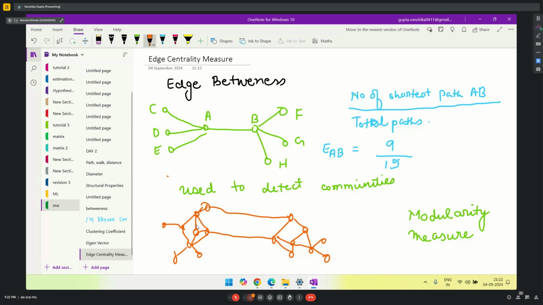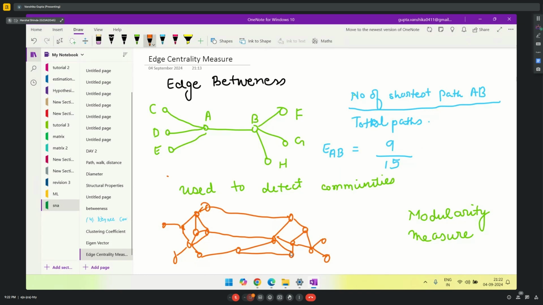Okay, you were just given a graph. Maybe one more line is given to you like this and like this. A graph like this is given. You want to detect different communities in the graph. So to detect different communities, what is a community? A community is a set of tightly packed nodes in which there is the highest connectivity.